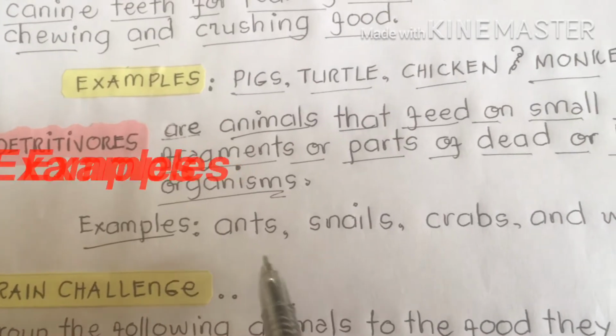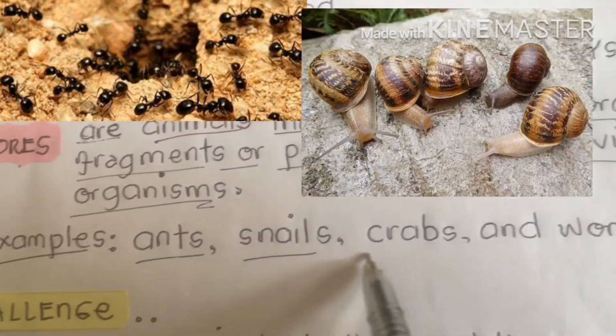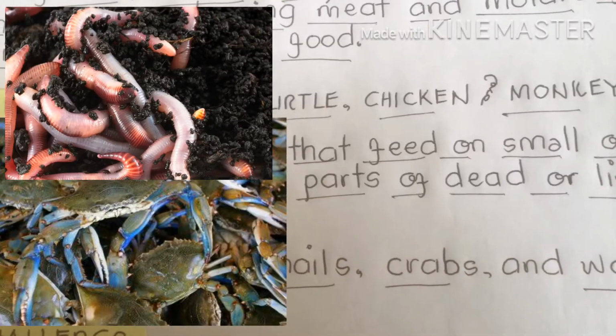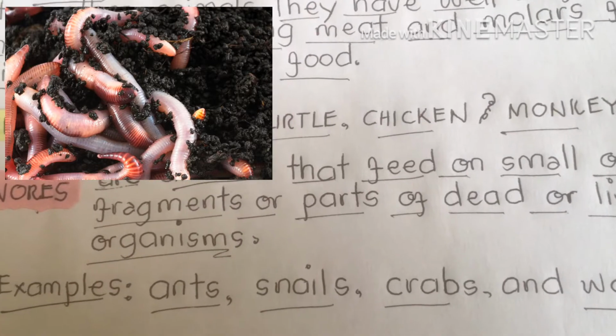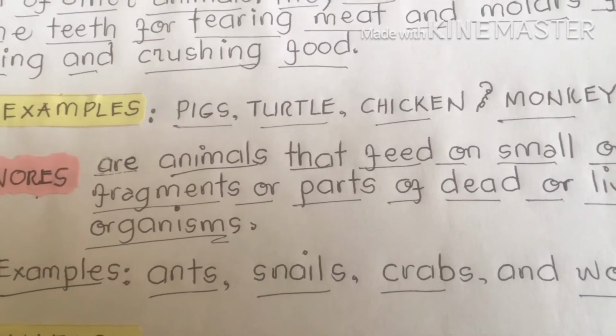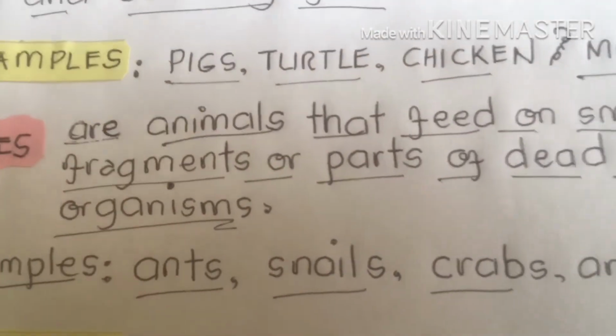Examples of detritivores are ants, my dear students, snails, crabs, and worms. They are detritivores because they usually prefer to feed on smaller organic fragments or parts of dead or living organisms.